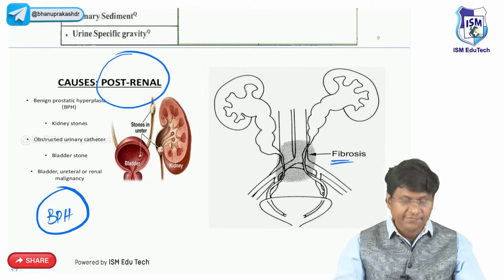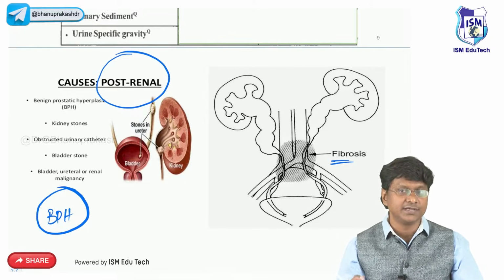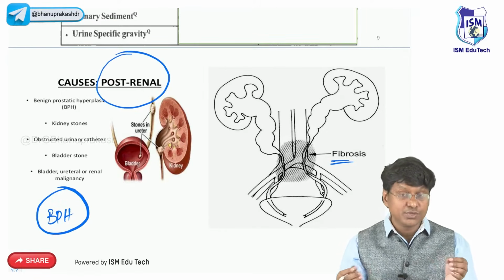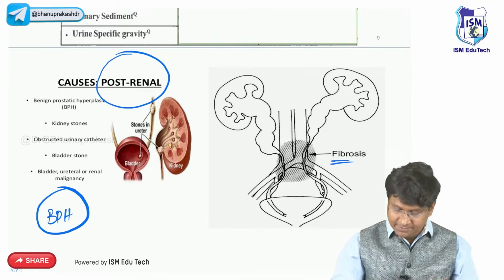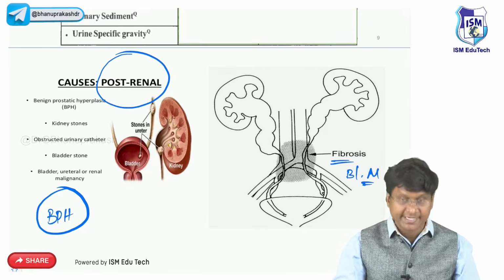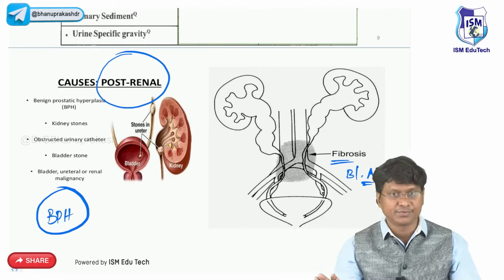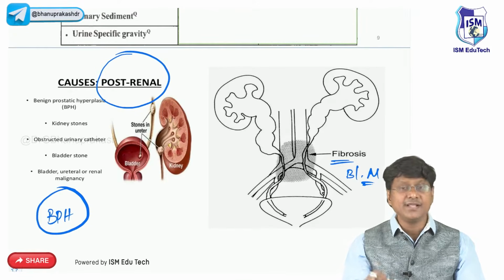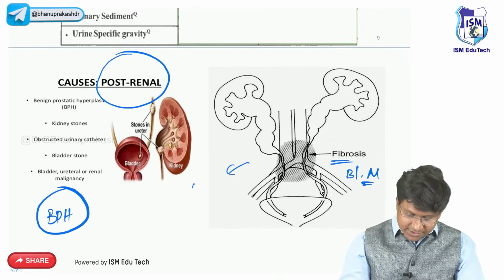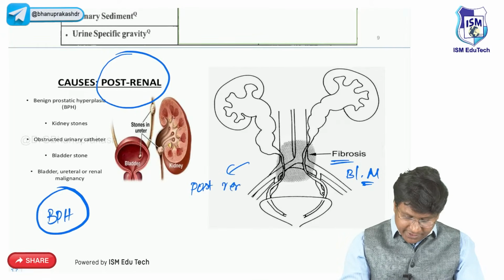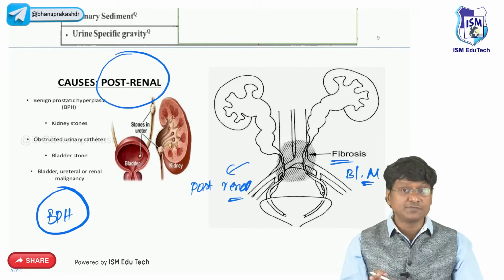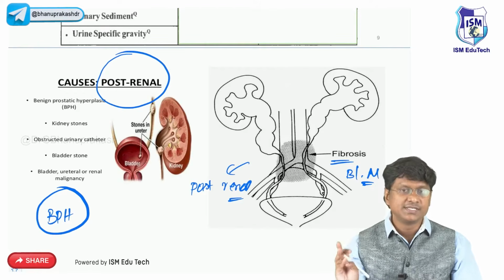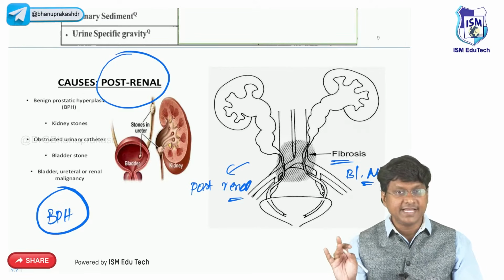And next is fibrosis. This fibrosis can occur in patients with scleroderma, or in patients on drugs like bleomycin or methotrexate. Bilateral ureteric fibrosis can cause post-renal acute kidney injury. So what are the causes of bilateral ureteric fibrosis? Scleroderma and drugs like bleomycin and methotrexate.